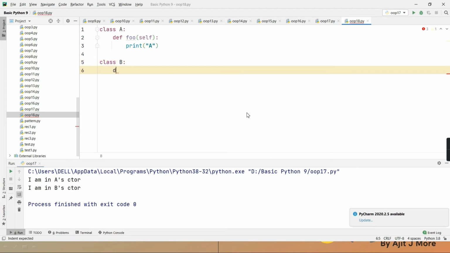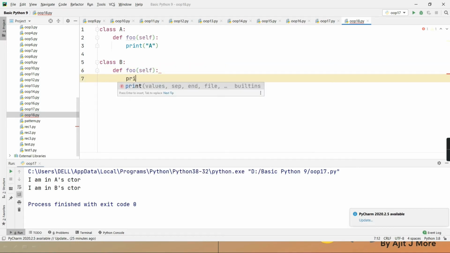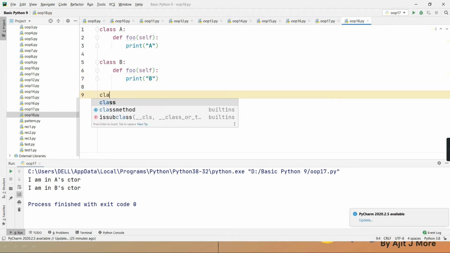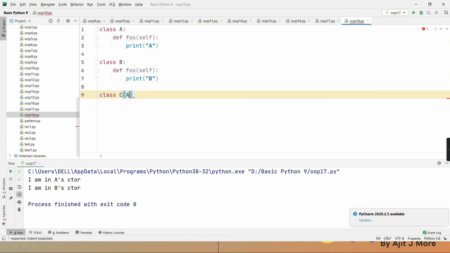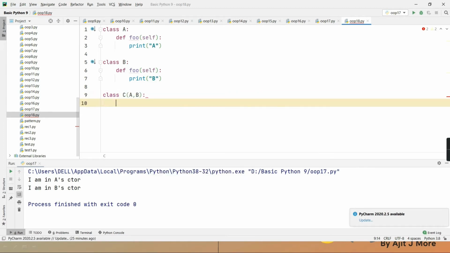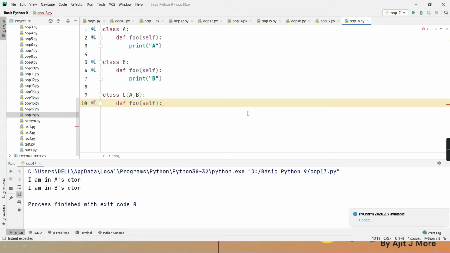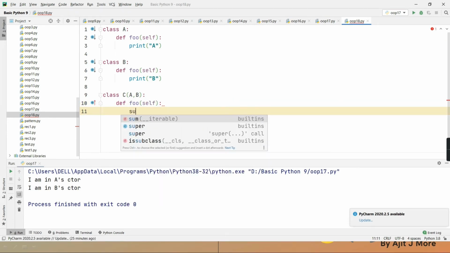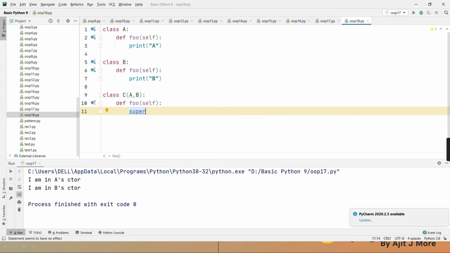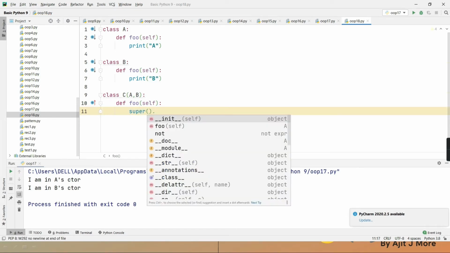Class B, def foo, print B. And now class C, which is derived from A and B, and this also has defined foo. And now I want to call that foo. So now, as she said, if I write super.foo.